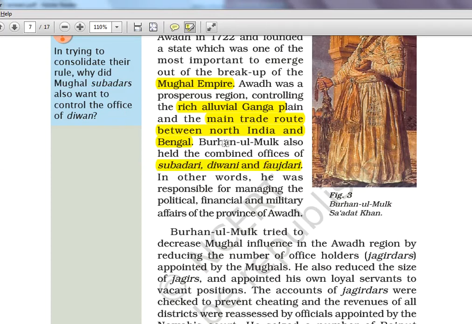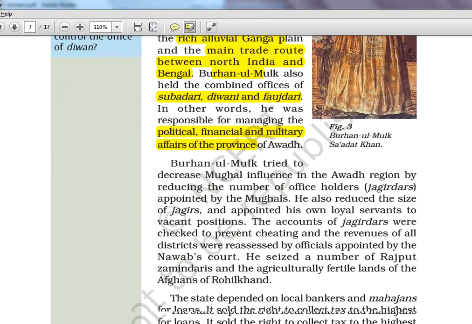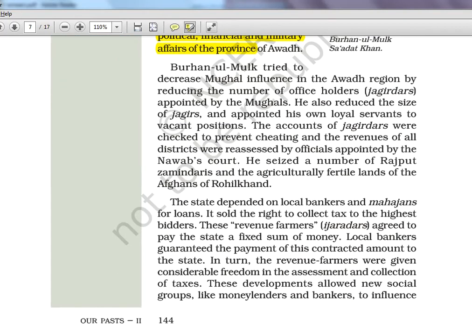Subedari is governor, Diwani is revenue, Fauzdari is military. Everything he did himself. He was responsible for managing the political, financial, and military matters. Buranul Mulk tried to decrease Mughal influence in the Awadh region by reducing the number of office holders. Whoever the Mughals appointed other than him, he would just dismiss all of them, because he wanted to be the central position, the most powerful person.